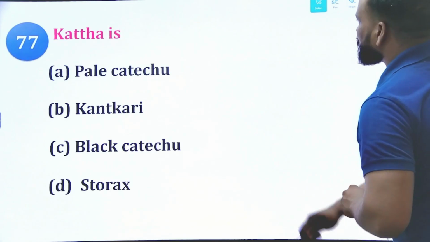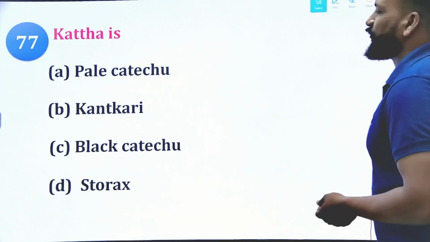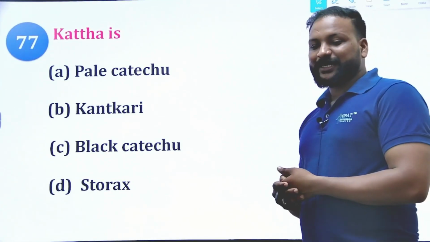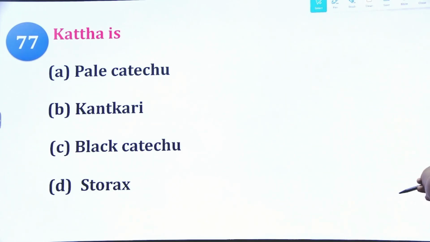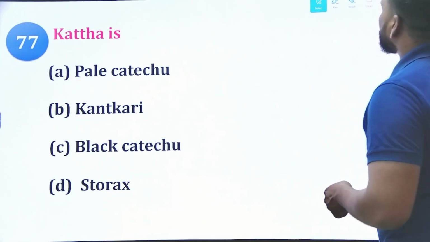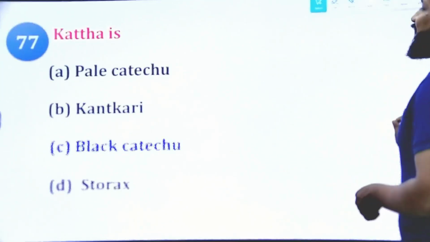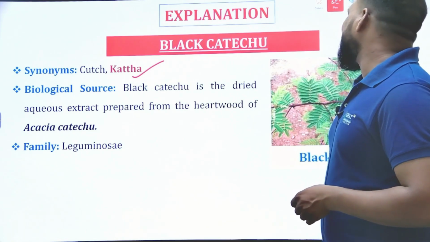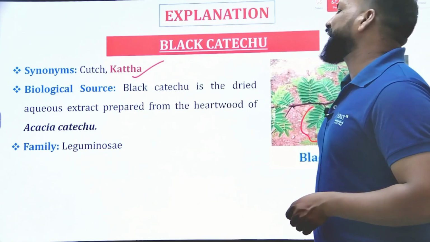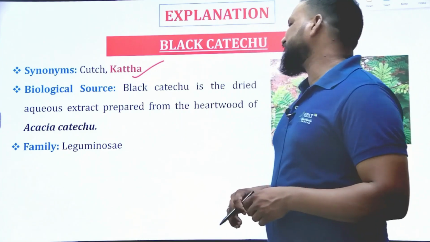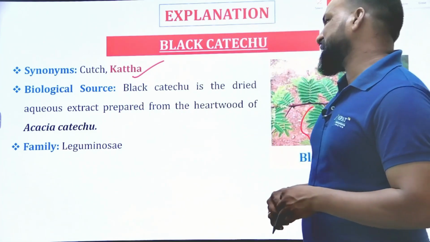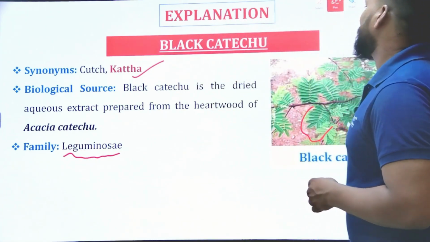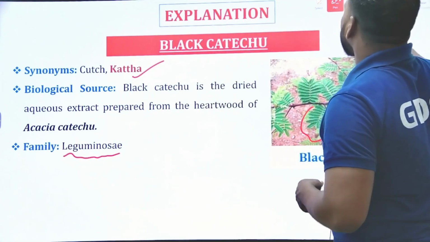Kattha is a synonym of: pale catechu, Kantkari, black catechu, or storax. So Kattha is synonymous for which drug? Yes, it is for the black catechu. It has the synonym of Katha, and it is obtained from Acacia catechu. It is a dried aqueous extract from the heartwood of Acacia catechu, family Leguminosae. Kattha is a synonym of catechu.